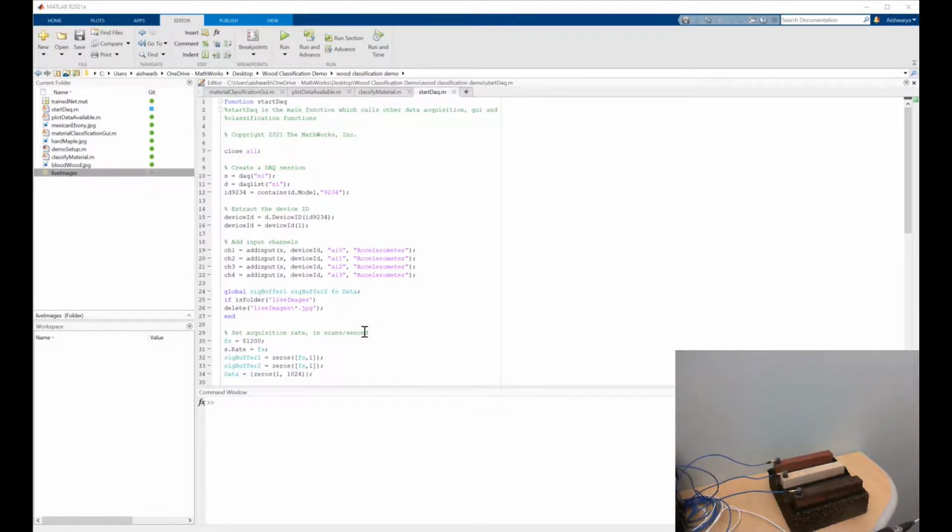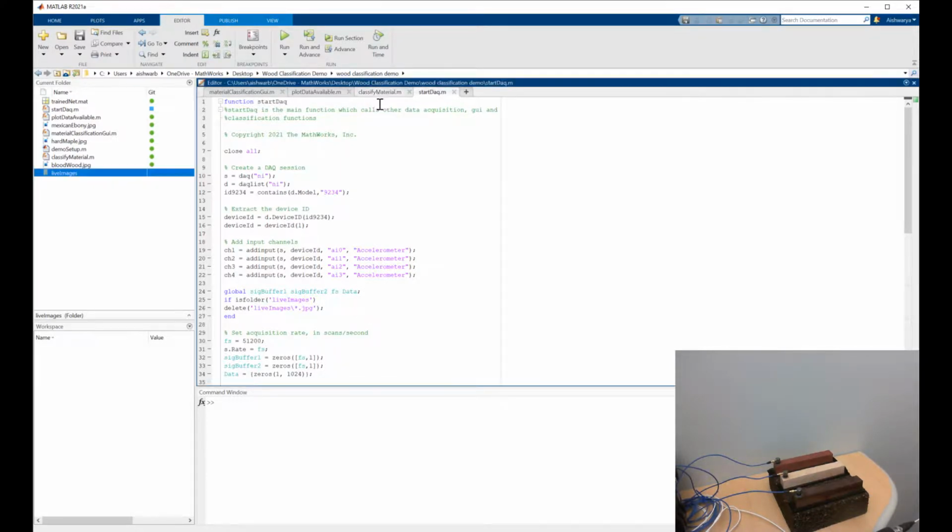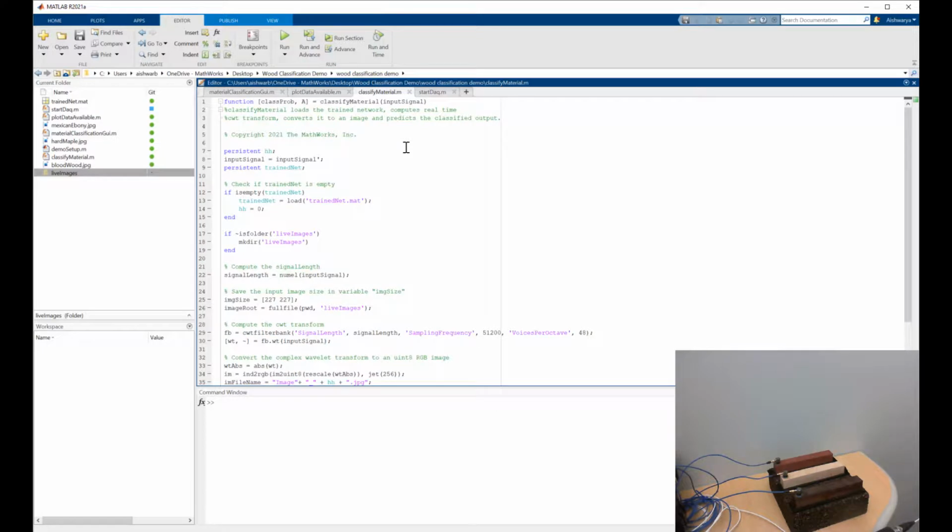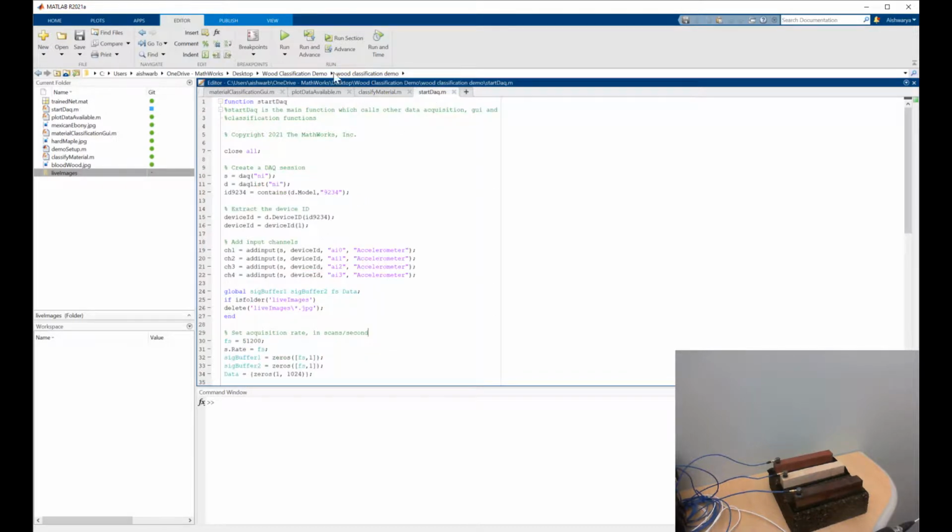When I run this function, it not only starts reading data from the DAQ device, but also launches a GUI which processes live vibrational data samples and predicts which type of wood was struck with the hammer. Along with other helper functions, I also have a function called classifyMaterial, which does the actual processing and prediction. Okay, so let's now go ahead and run the startDAQ.m function.